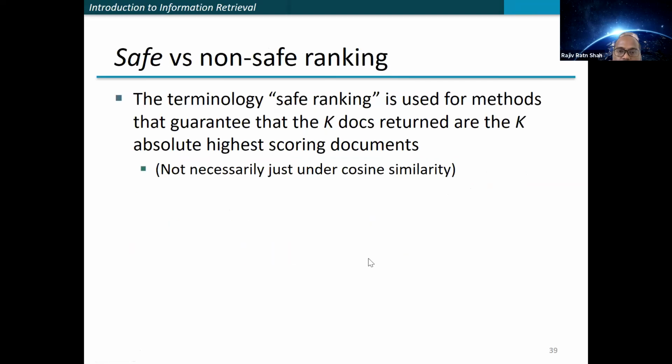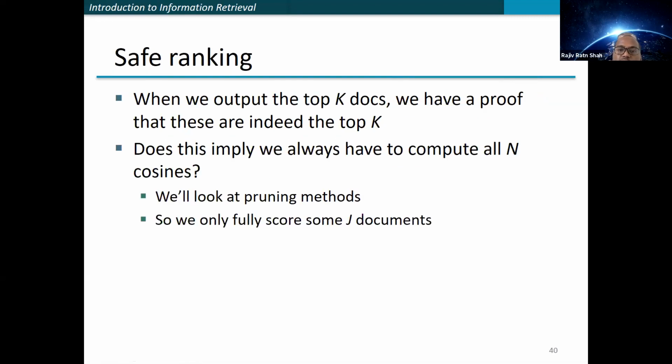Next is safe ranking, because the last few methods that we have discussed are examples of non-safe ranking. Non-safe ranking can give you similar documents as the top K documents, but may not give you the best top K documents. That is, it cannot guarantee it. But in some cases you need the guarantee, for several reasons. So in that case, how can you do so? For safe ranking, when we output the top K documents, we need to have some proof that these are indeed the top K.